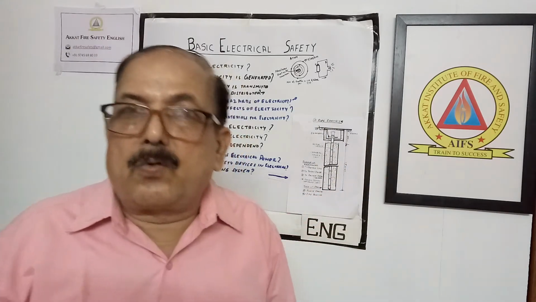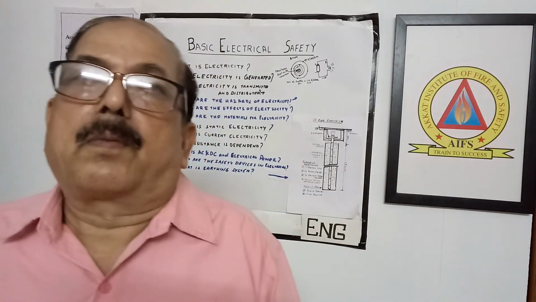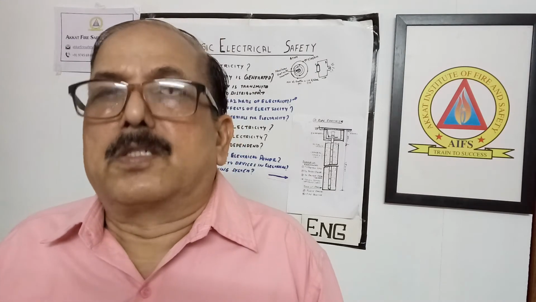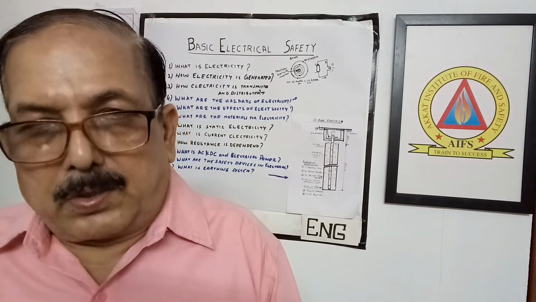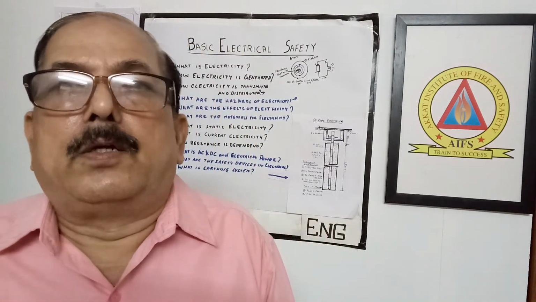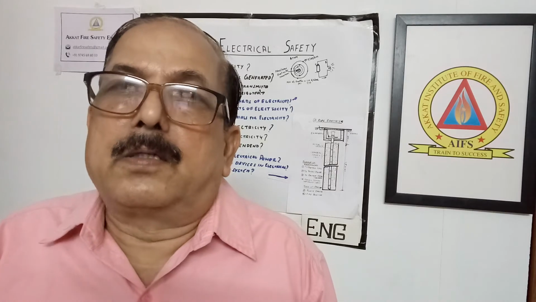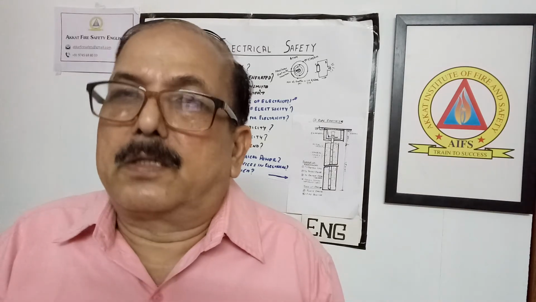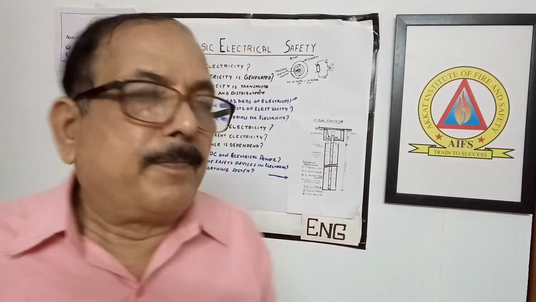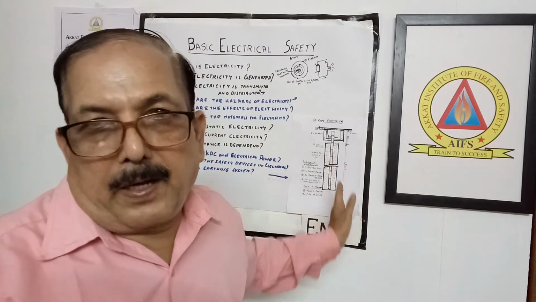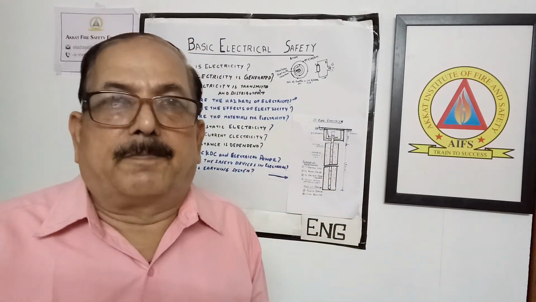This is the normal pipe earthing we provide in substations, small substations, and also in our houses. Some people nowadays do not use this method, and just insert a GI pipe into the earth. That is not a good practice. This method is a good practice for giving a good earthing system.